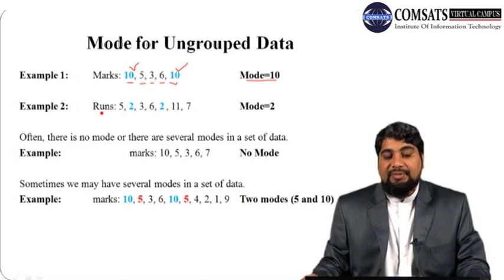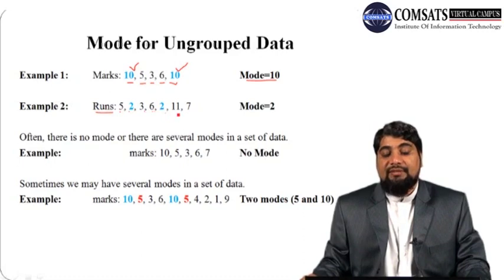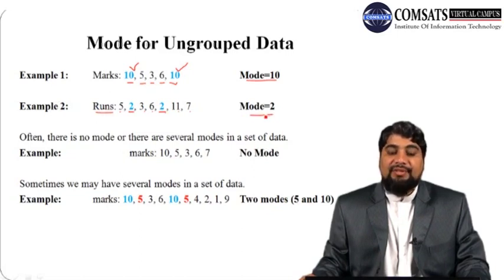Let us consider another example. Suppose we have runs made by 7 batsmen in a cricket match: 5, 2, 3, 6, 2, 11, 7. So we want to calculate mode. In order to calculate mode, we can see that the number 2 is occurring most of the time. So it means the mode is 2 in this case.